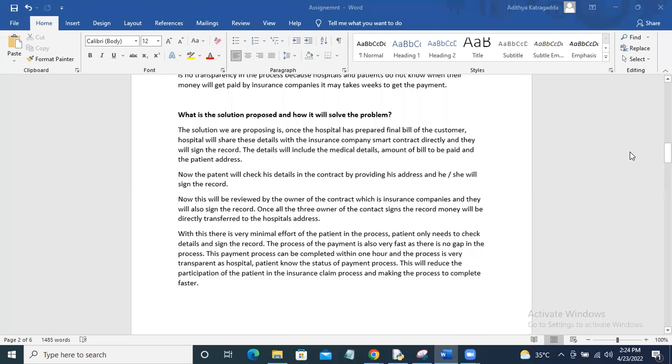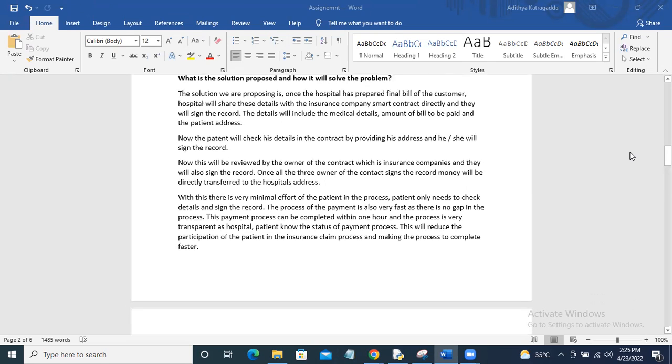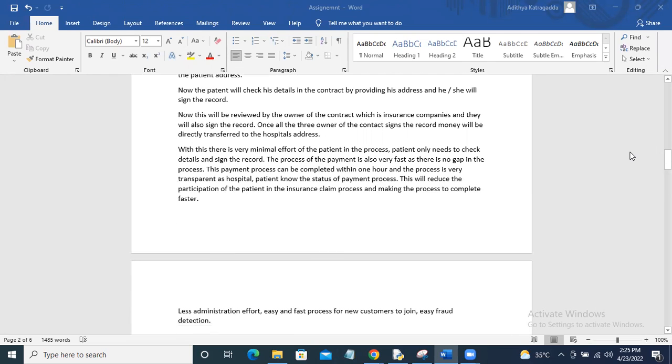The solution we are proposing is to do at least half of the things, whatever we can, through a smart contract. This comes with many benefits. The verification of the documents could be done through the smart contract, and there is no need for the customer to go again to the hospital and again to the insurance company for settling the bills. In this smart contract, we'll be introducing the concept of multi signature.